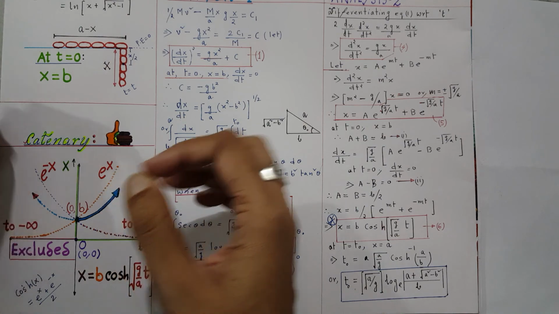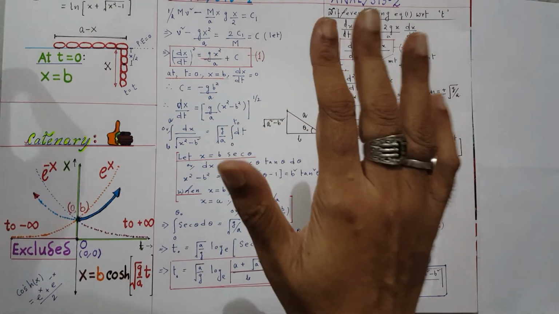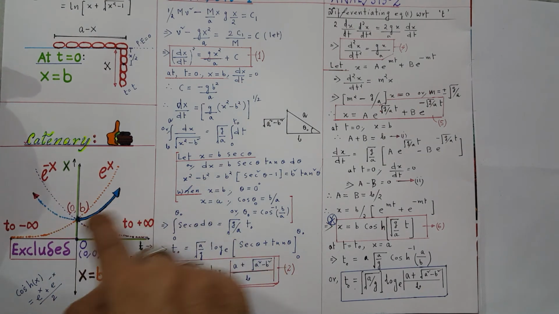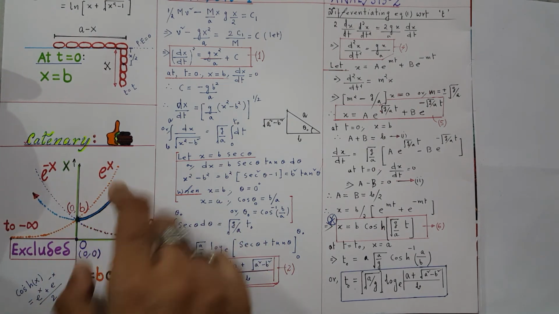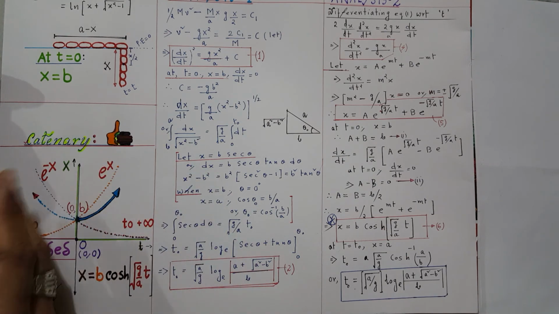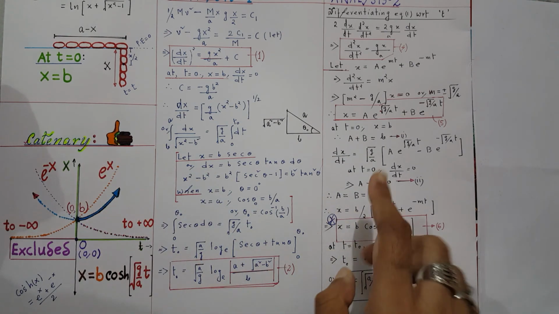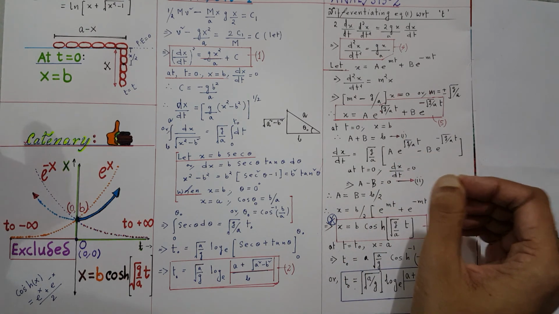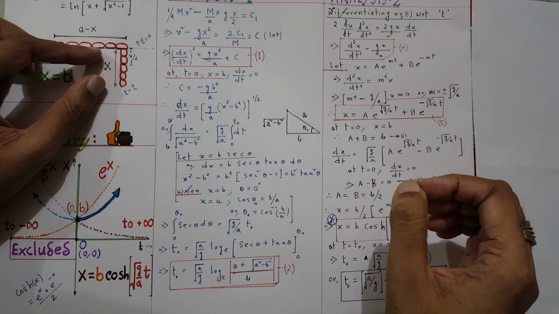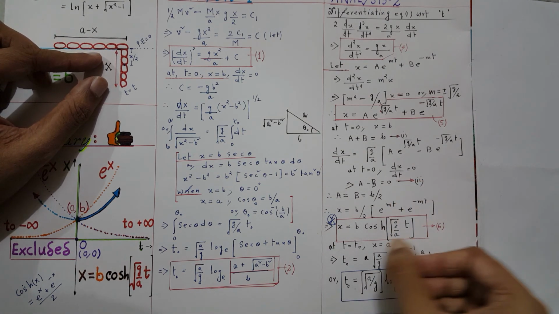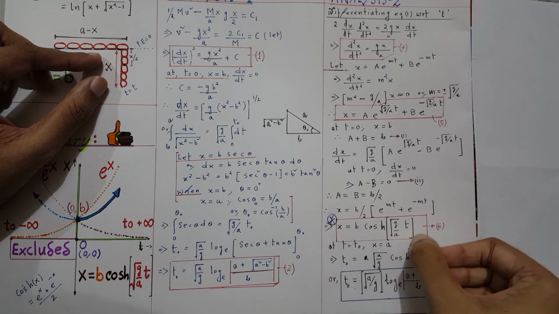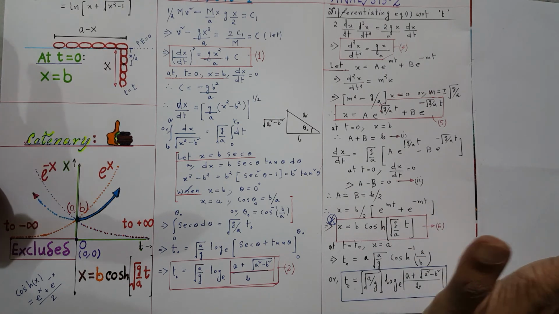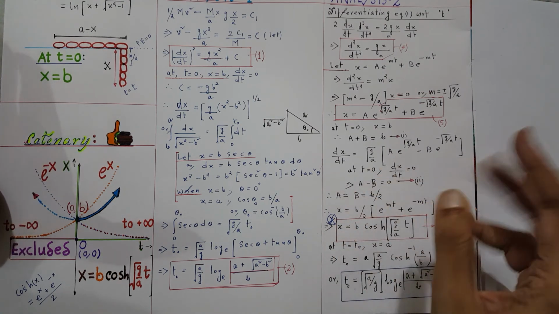Suppose you take a chain and hang it between two supports, and the chain hangs because of its own weight. We call that a catenary. So this is a catenary, as you can see, and we only get this part of it because this part does not exist, as time cannot be negative. And why is this problem so interesting? Because at any arbitrary instant of time, the value of x varies with t according to this relation. This is a very, very interesting relation. There is a dependence of cosh something into t, so it's a hyperbolic function.